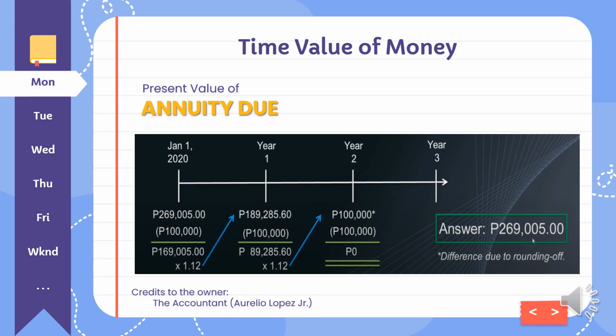Less the withdrawal of 100,000, you will have a remaining balance of 89,265.60. For the last year, the remaining 89,265.60 will be multiplied by 1.12 with a total of 100,000, the last and final withdrawal.